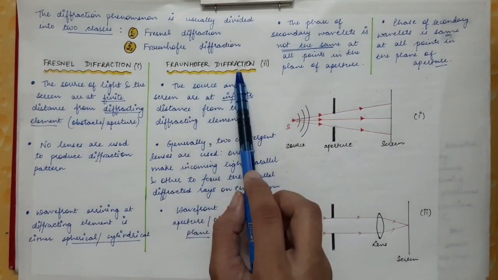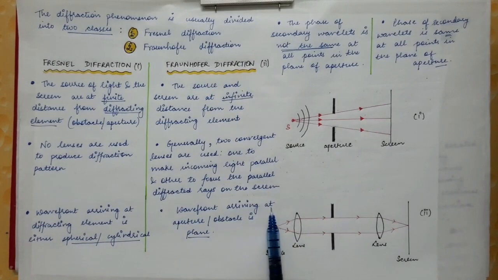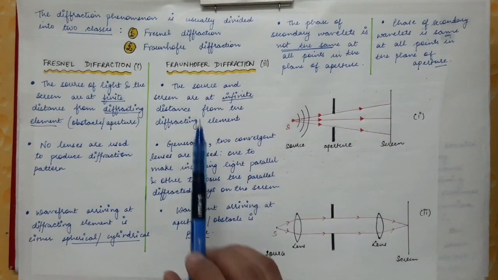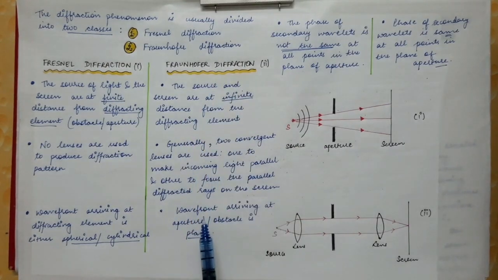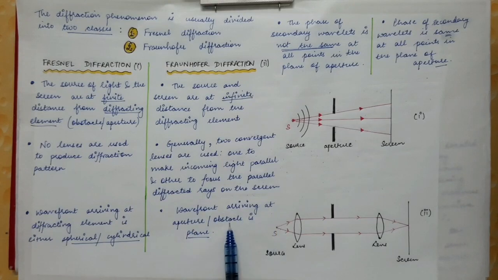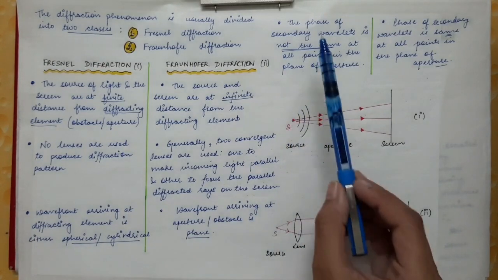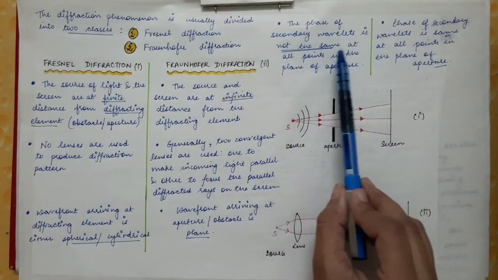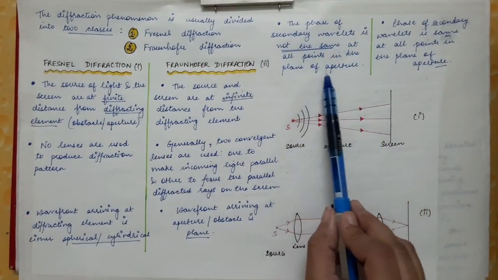Whereas in case of Fraunhofer diffraction, the wavefront which is arriving at the aperture or the obstacle is plane. As you can see, we have parallel rays which are falling on the aperture, so the wavefront of these rays will be plane. So the third point in Fraunhofer diffraction is that the wavefront which is arriving at the aperture or obstacle is plane. Now the fourth important point is that the phase of the secondary wavelets is not the same at all the points in the plane of the aperture.